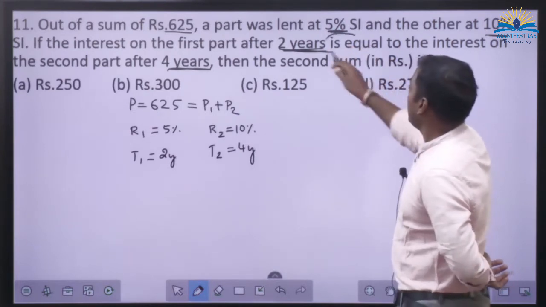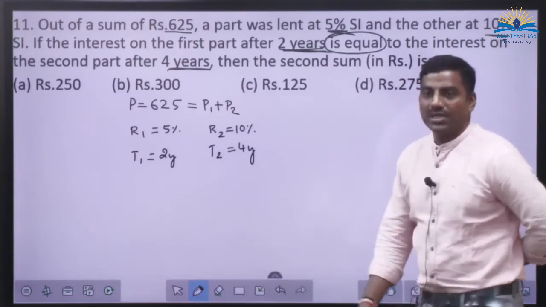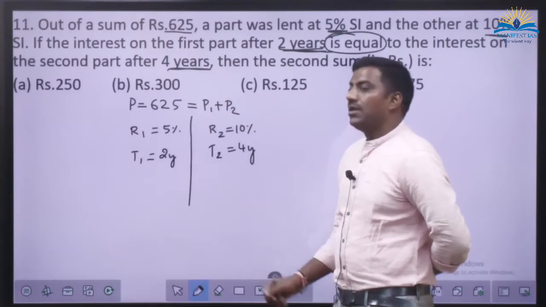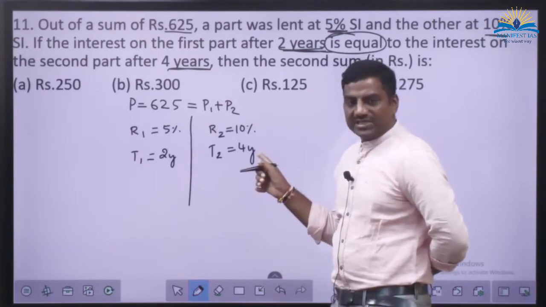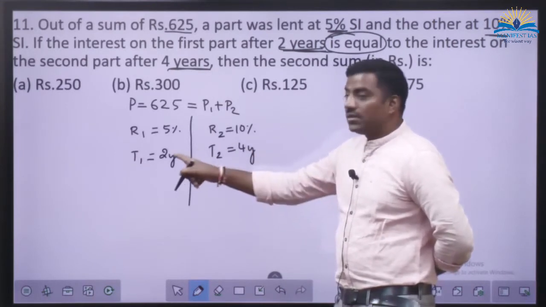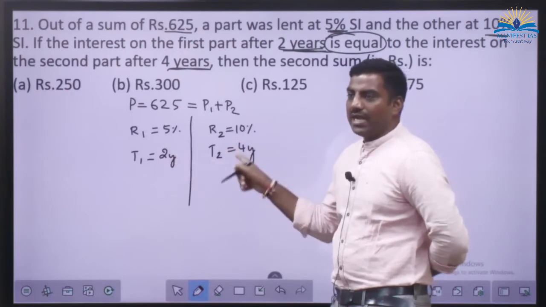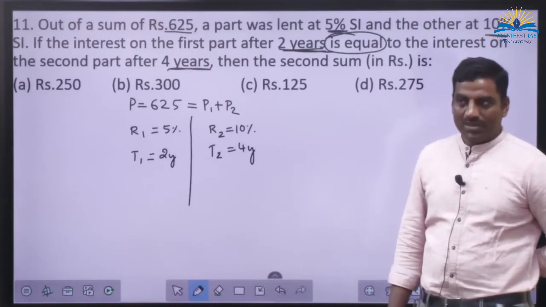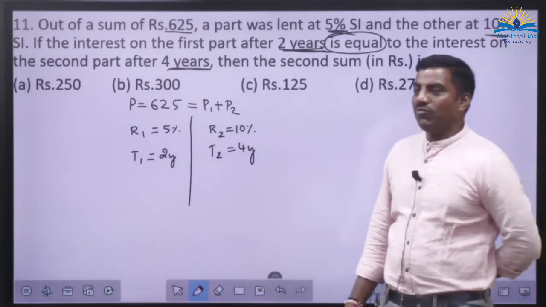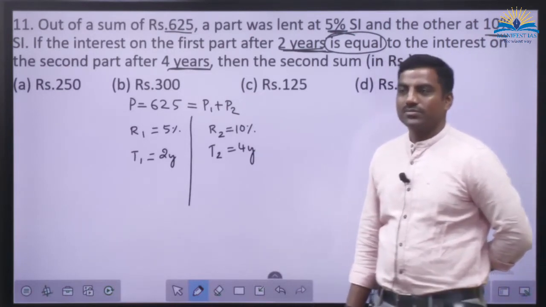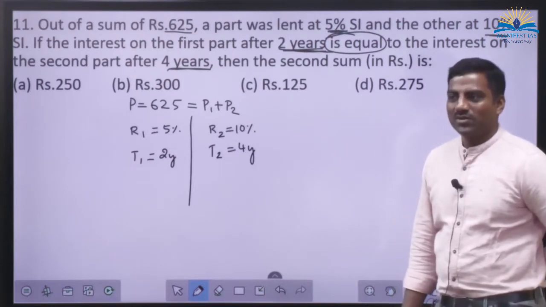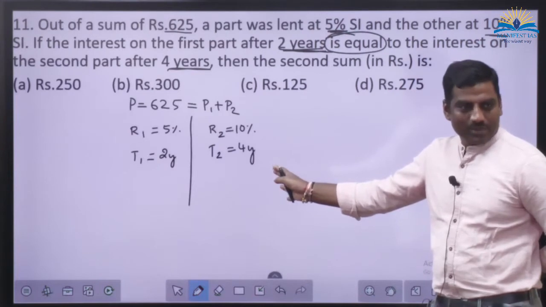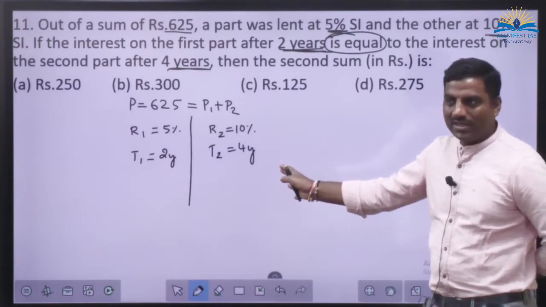But what they are telling is that the interest on the first part is equal to the interest on the second part. See, this is the first scheme, this is the second scheme. Basically, it has to earn us more interest. But they are telling us the interest that we have earned here and here are equal. That means, apply your mind. In which scheme have we invested more? Would have invested more here, because it is getting us less interest.